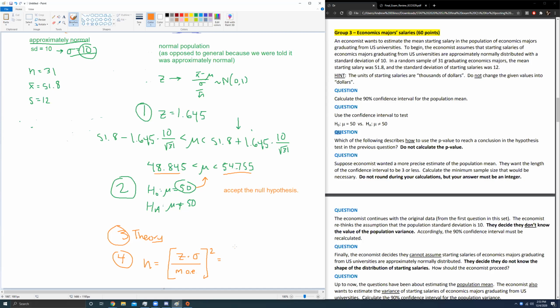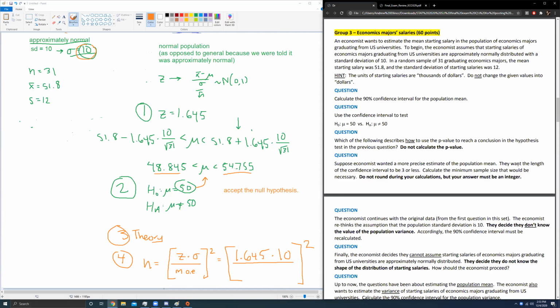The z value is still the same old z value from before, 1.645. The sigma value is, as it was before, still the same old 10. The last thing is our MOE, margin of error. Be careful. Your professor does not say margin of error. Your professor tends to say the length or the width of the confidence interval, for which the margin of error is half that value. So huge important note.